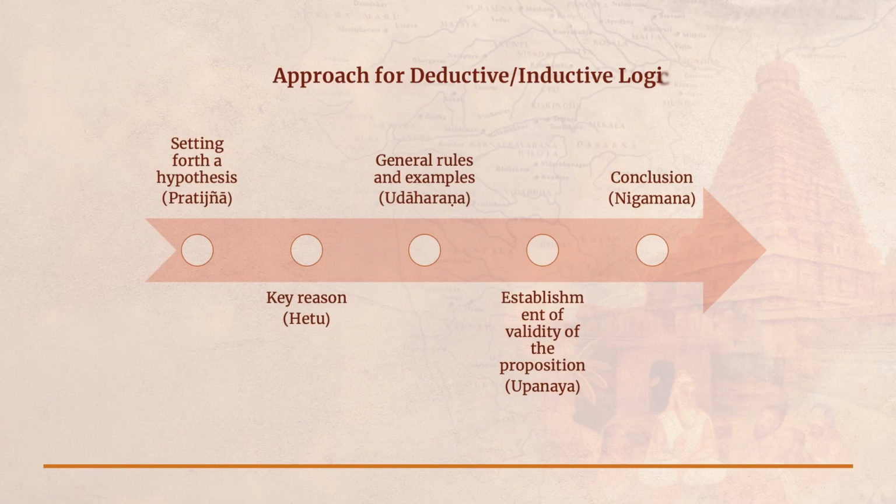According to the Nyaya, every argument that we propose must have 5 steps. What these 5 steps are, what the details of that are, let us try and get to know them a little bit. These 5 steps are called the avayava, or the parts of the standard model of argument that we are supposed to present in a vada. This is a combination of both deductive as well as inductive kinds of argument.